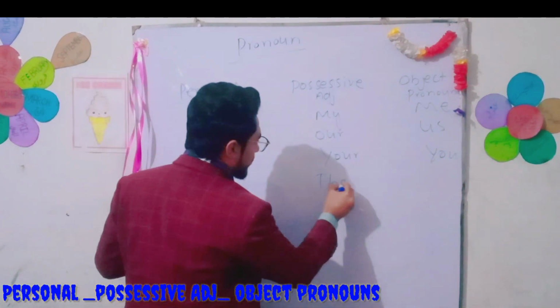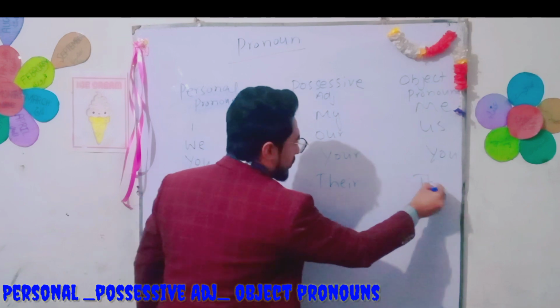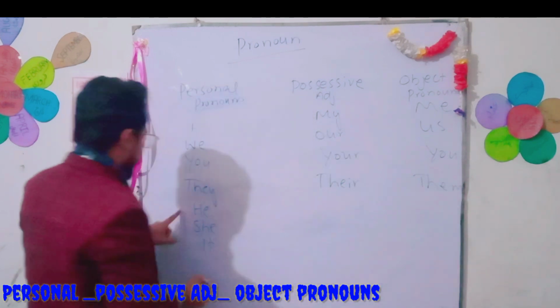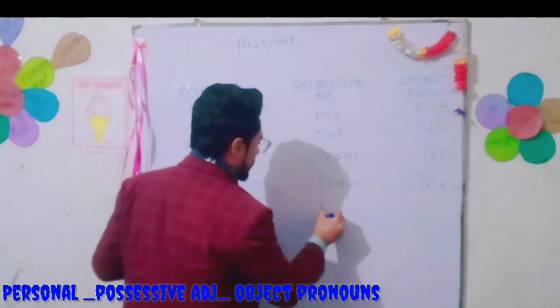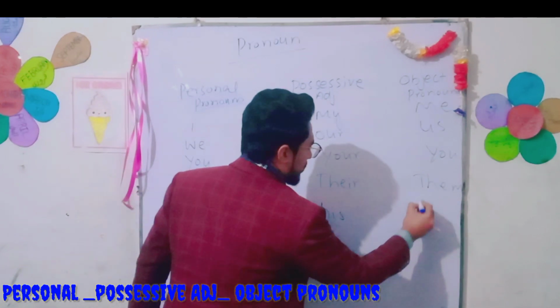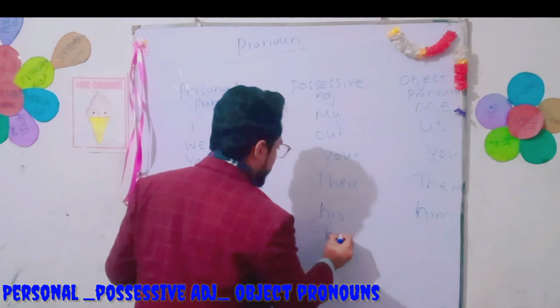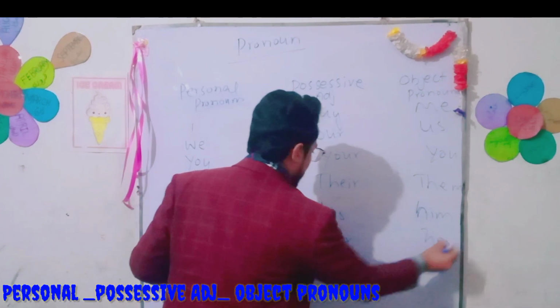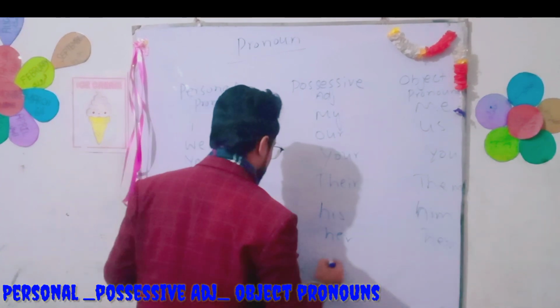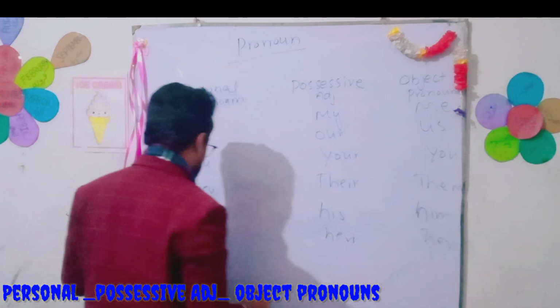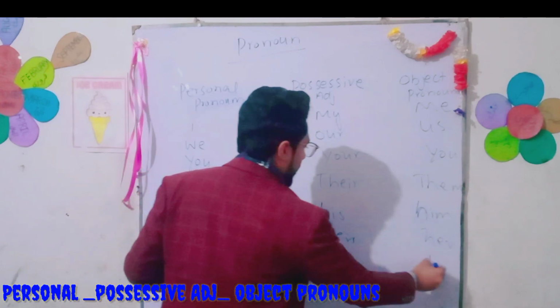They, their, and them. He, his, him. She, her, and her. It, its, and it.